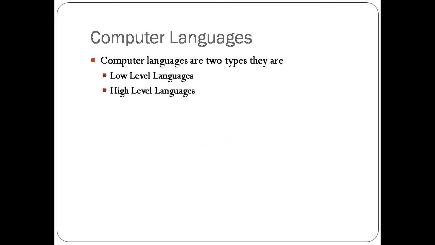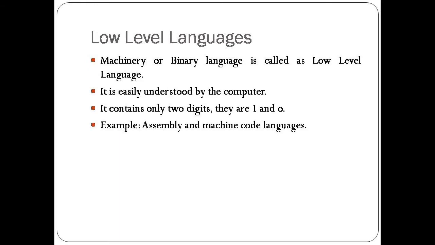Computer languages are of two types. They are low-level languages and high-level languages. Now we will discuss low-level languages. Machine or binary language is called low-level language. It is understood by the computer. The computer cannot understand high-level languages. Low-level language contains only two digits, 1 and 0. Assembly and machine code languages are examples of low-level languages.